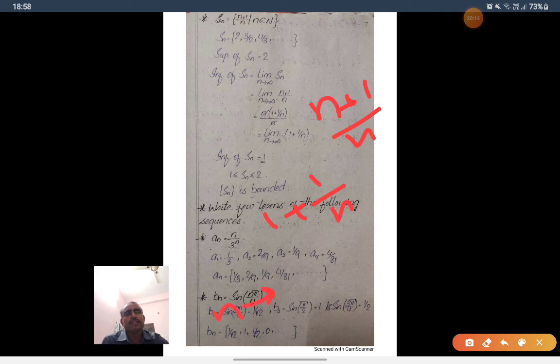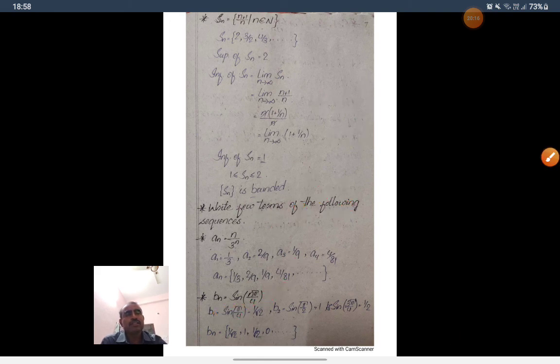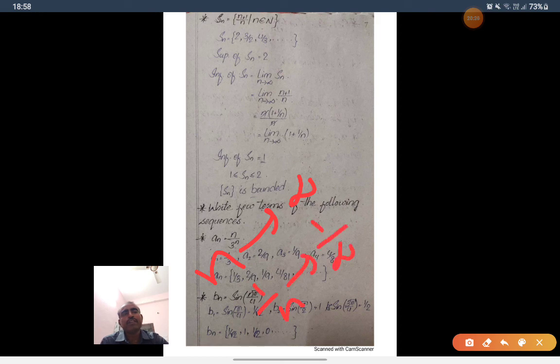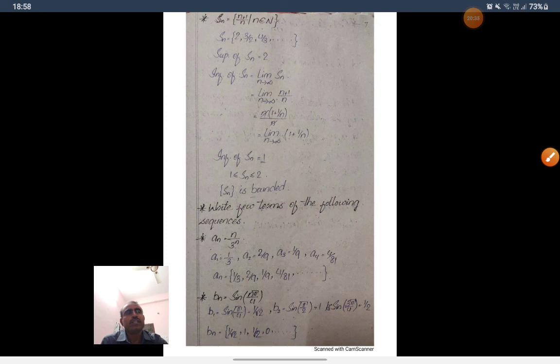As n increases, 1 by n decreases, right? As n tends to infinity, 1 by n tends to 1 by infinity, that is 0. So 1 plus 1 by n is 1. So minimum value is 1, maximum value is 2. That is nothing but upper bound is 2, lower bound is 1. So the sequence is bounded.